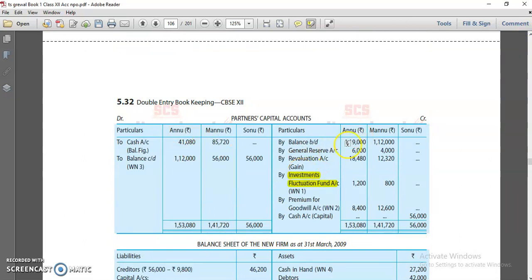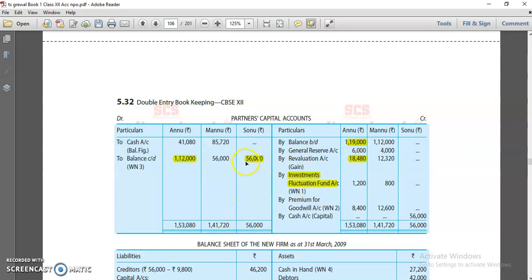Yes. So opening balance you can transfer directly. It is given in your balance sheet. General reserve, we know all the reserves are transferred to all the old partners in old ratio. Revaluation we transfer to all the old partners. Investment fluctuation fund, 4,000 was there and 2,000 due to decrease in the value of investment, your reserve goes down by rupees 2,000. Only 2,000 is left. So that would be transferred to your old partners in old ratio. Premium for goodwill, this you know. So this becomes your closing capital, whatever you calculated at that working note. 1,12,000, 56,000. Okay, 56,000 that is brought in by the new partner.